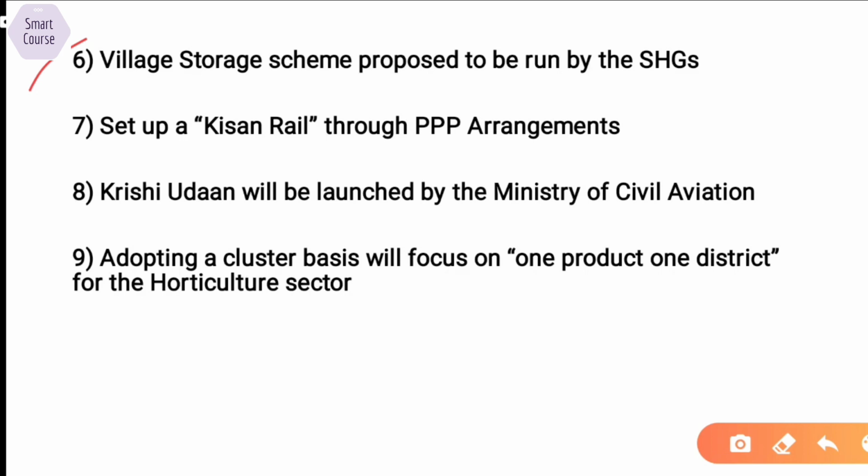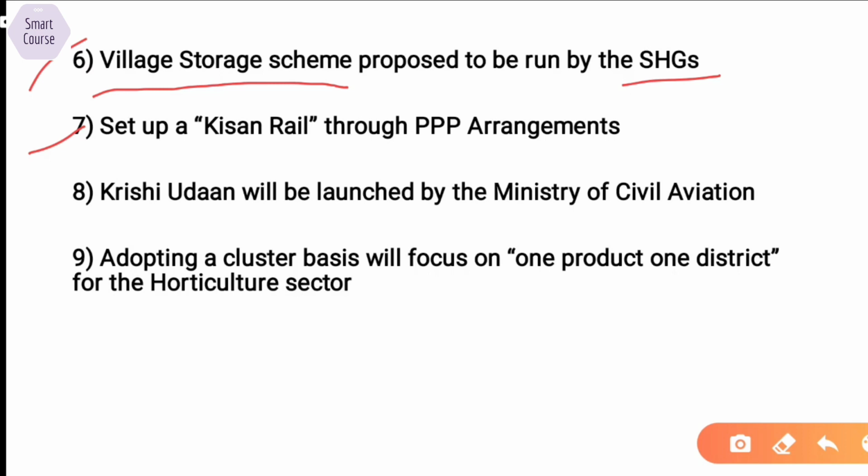So in order to tackle this problem and also generate revenue for the women self-help groups, the government has brought this village storage scheme. Okay, so the seventh point is the setting up of Kisan Rail through PPP arrangements.